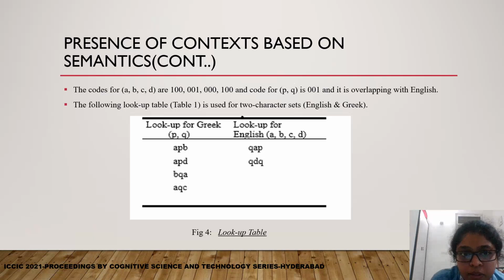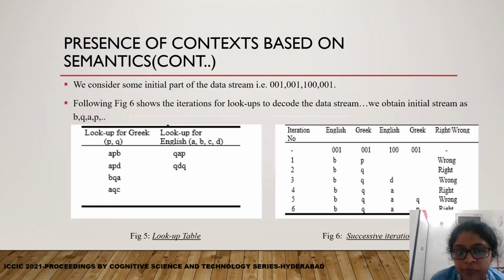The codes for A, B, C, D are 100, 001 and so on, while for P, Q, the code is also 001, resulting in overlapping. We are maintaining the following lookup table for Greek and English separately. Now, if we consider some initial part of the data stream like 001, 001, 100 and 001, iterations are performed to decode using this lookup table.